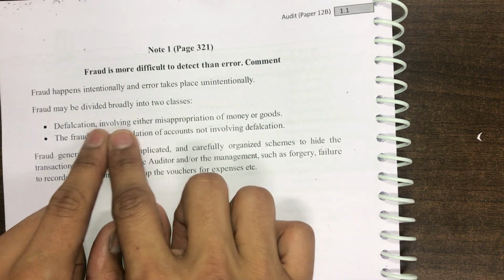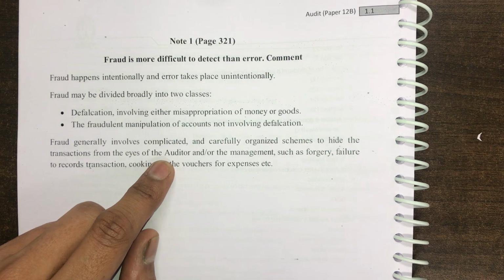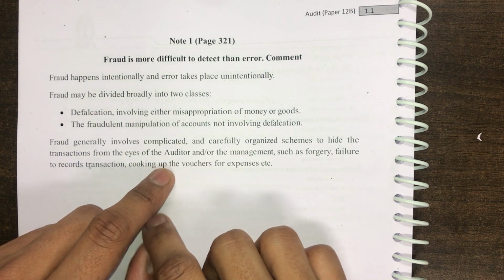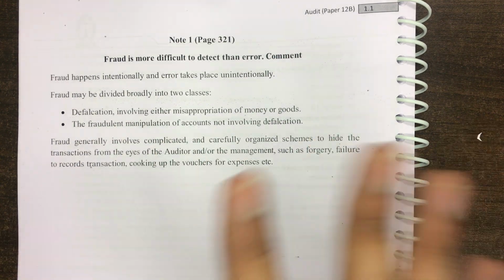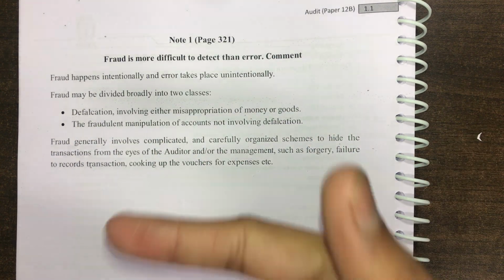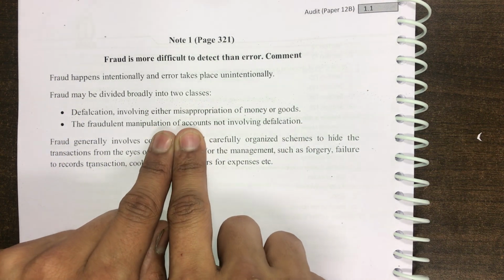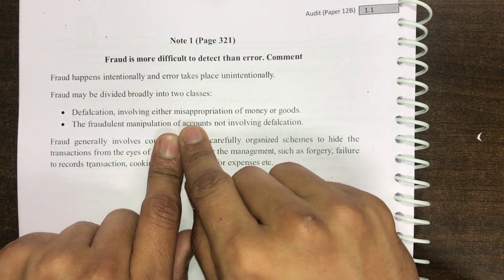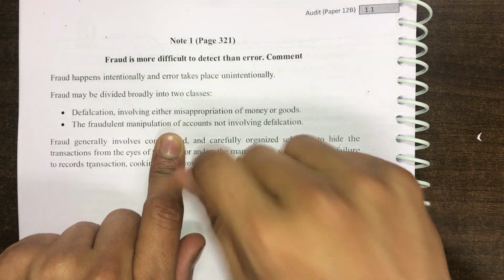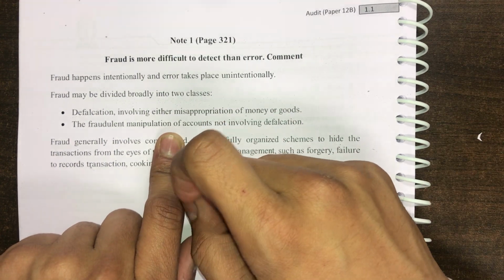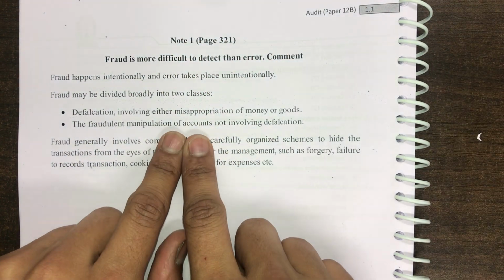So there are two kinds of frauds. One where cash is involved, where cash is defalcated, which means cash is misappropriated, cash is given to non-authorized sources. And second is where cash is not involved but the financial statements are window dressed, giving a different view than what the financial statements should give. So for example, if the company has fixed assets worth 100 crore, then the balance sheet should disclose fixed assets worth 100 crores only. However, if the balance sheet shows fixed assets of say 1000 crores, then it means the financial statements are manipulated.